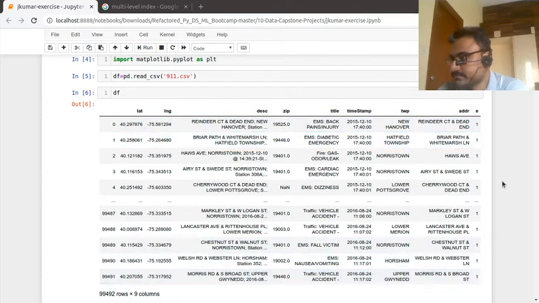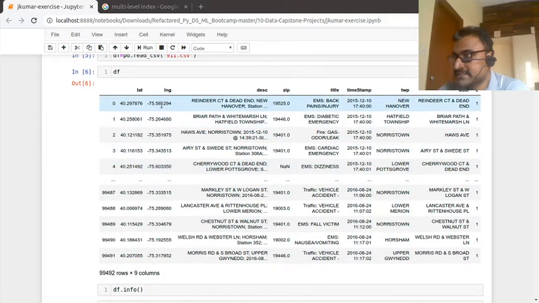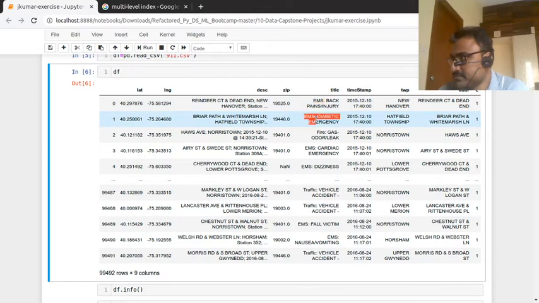in this form. I'm not sure what the lat, lng and zip columns are, but we are going to mainly focus on title and timestamp. So just please focus on timestamp and title. The timestamp has date, hour, minutes and seconds, and the title has 3 unique values. See here: EMS, fire, traffic. We have 3 different values. After that we have some other description values that I'm not familiar with.